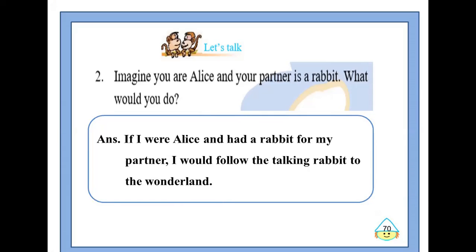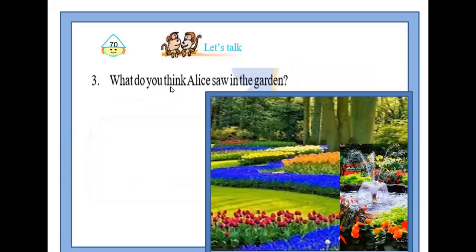And those who do not want to follow the white rabbit would write, if I were Alice and had a rabbit for my partner, I would not follow the white rabbit into the Wonderland. Instead, I would play with my partner in my house. Our third question is, what do you think Alice saw in the garden?